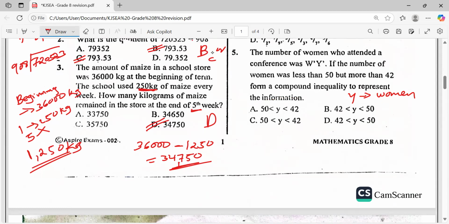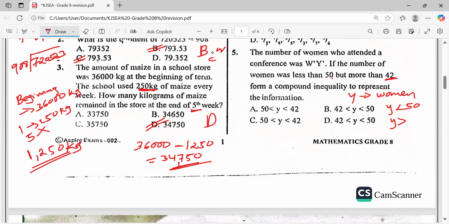You've been told the number of women was less than 50. How do we represent it in the first inequality? It means the number of women was less than 50, so y must be less than 50. Then, but more than 42. What does it mean? It means that y, the number of women, is more than 42.